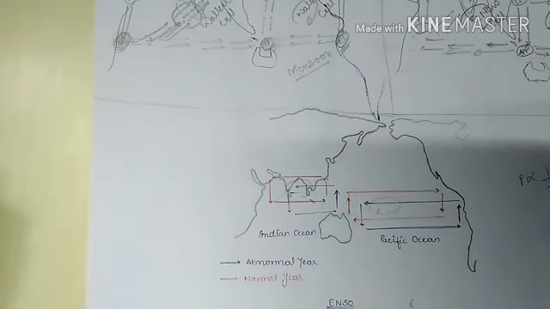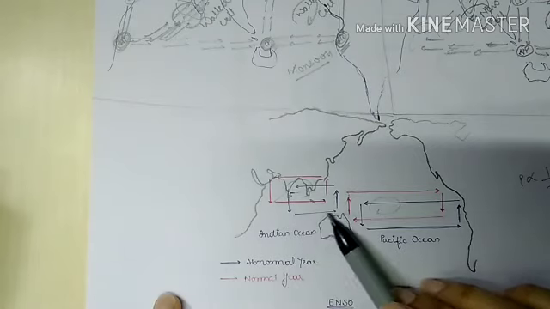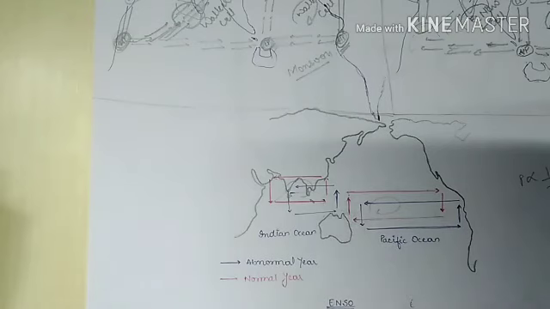Now the low pressure conditions of Tahiti and Central Pacific attract southwest trade winds towards them.